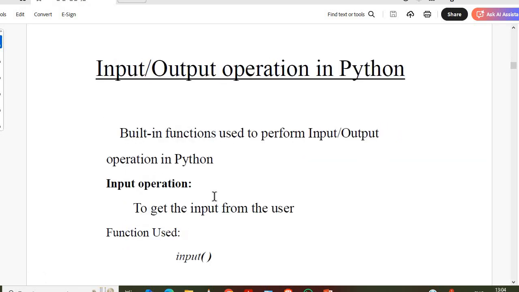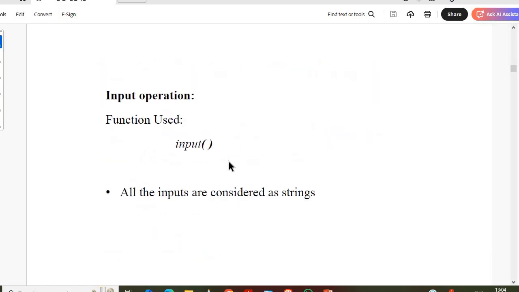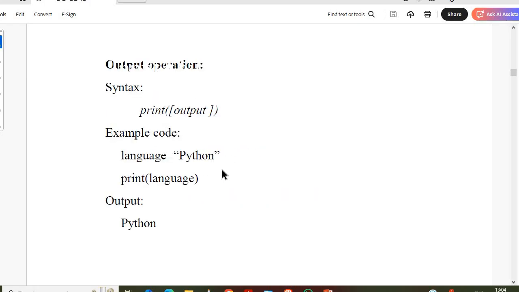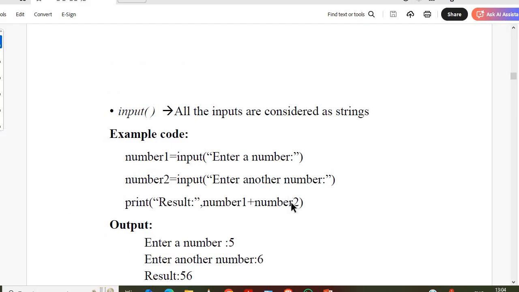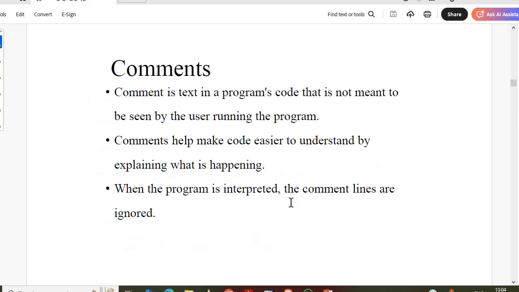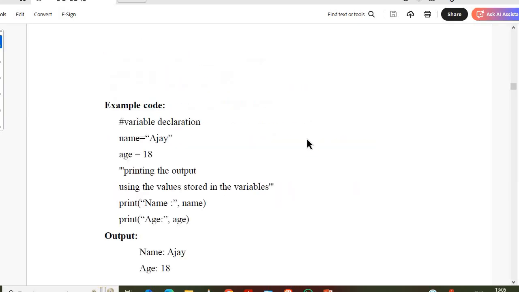Okay. These are some input output operations. You can use input for input, and for output operation we can use the keyword print. So these are the various output operations. Next, comments. We also know single line comments and multi-line comments in C and C++. Same in Python also. We can use a single line comment or a multi-line comment.